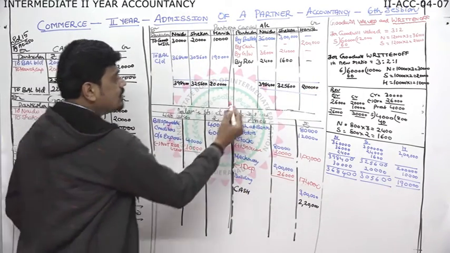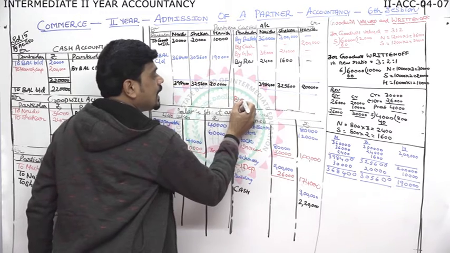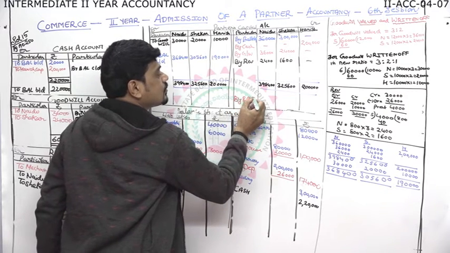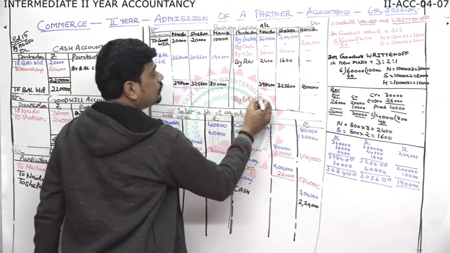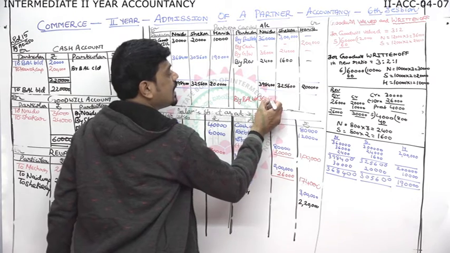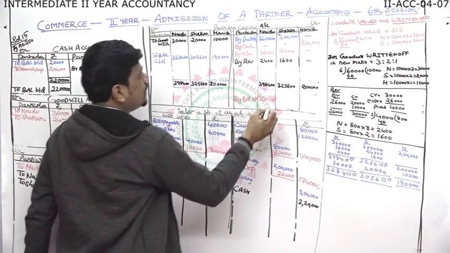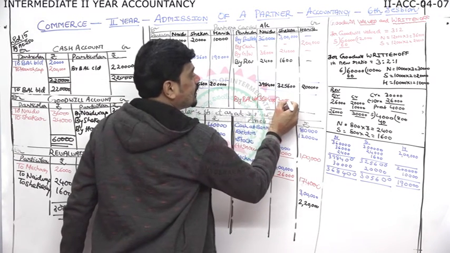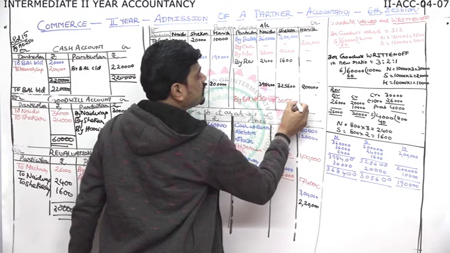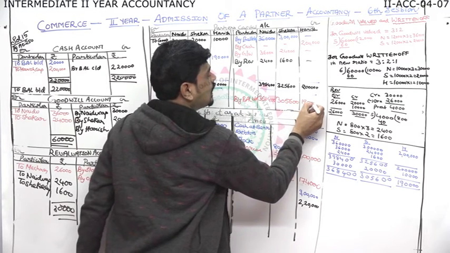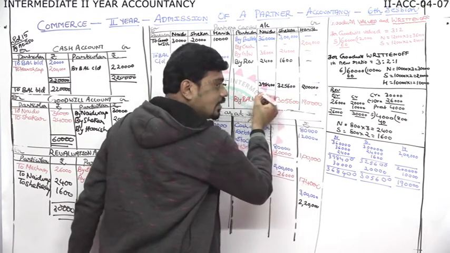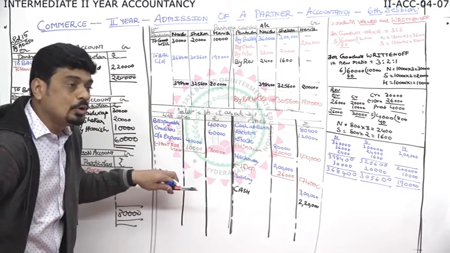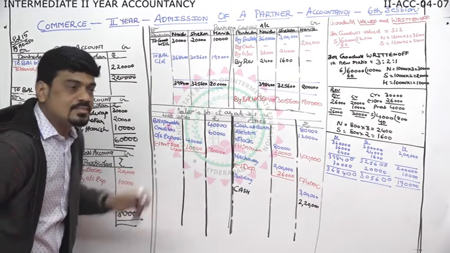The new balance by balance brought down. 3,68,400. 3,05,600. 1,90,000. These are the new capitals which we have to post to the liabilities side.